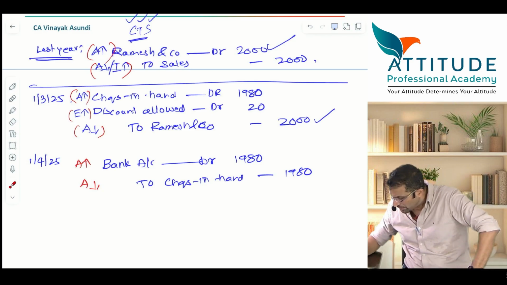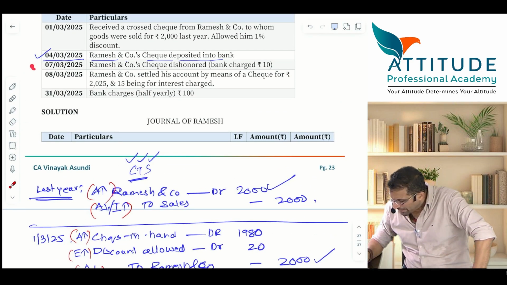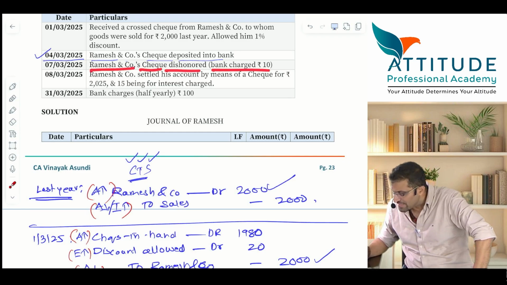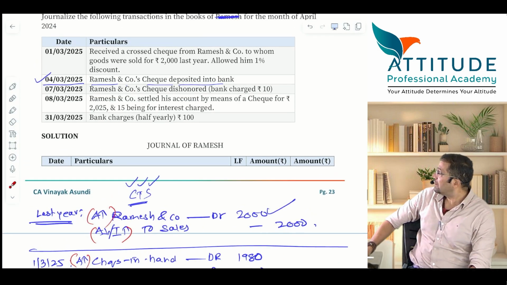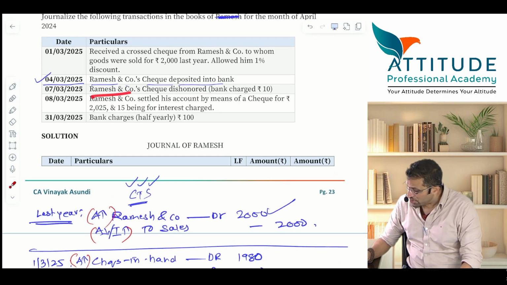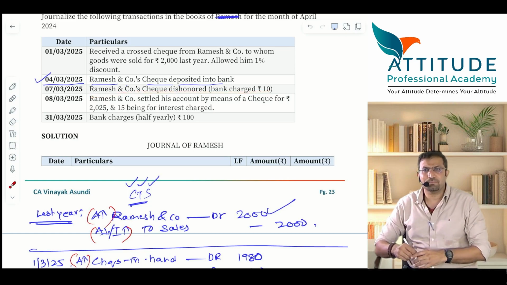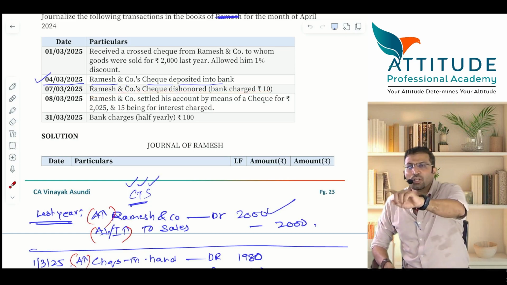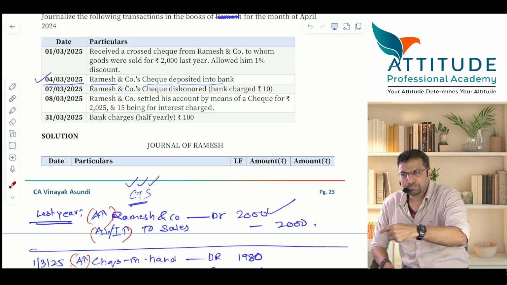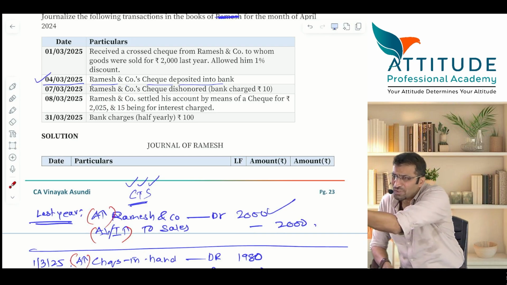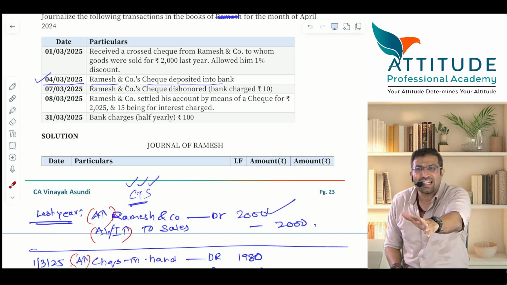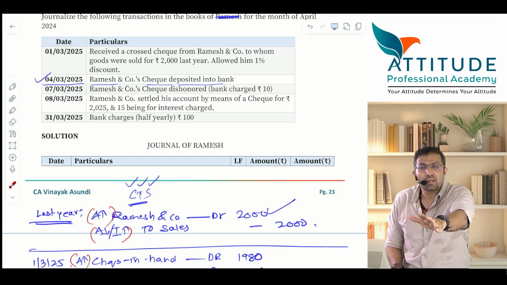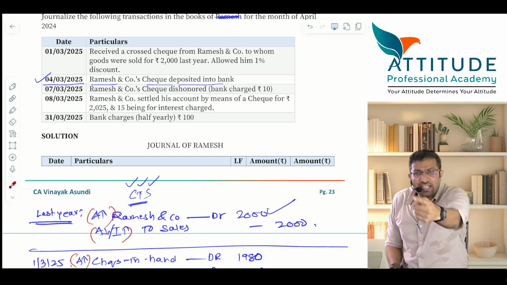Abhi kya hua hai dekho. Come down here. What happened on 7th? Ramesh check dishonored. Bank charges 10. All of you are able to see? Ramesh check is dishonored and bank charges rupees 10. Now, you have deposited the check. Your banker has sent it to Ramesh's banker. Ramesh's banker is sending information to your banker saying that paisa nahi hai. There's no money in Ramesh's bank. And your banker will inform you.